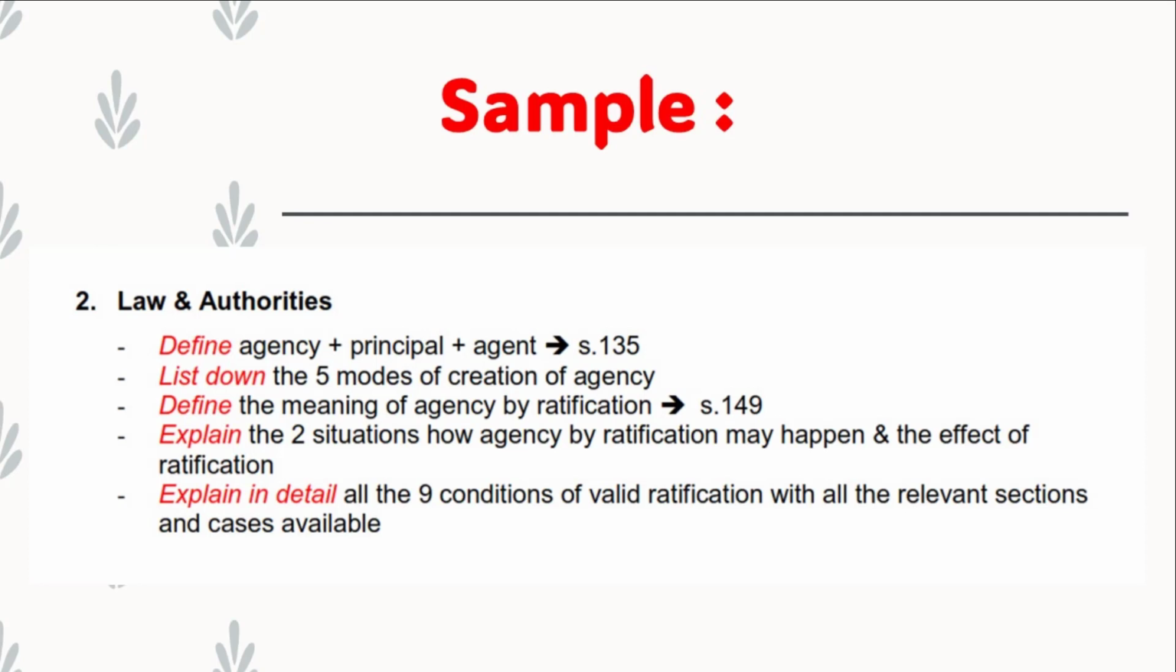So you have to explain section 149 where the principal has the option to accept or refuse the contract. What is the effect of the contract upon the principal? And then you have to explain in detail all the 9 conditions of a valid ratification with all the relevant sections and cases available. This is the sample, this is the answer scheme for the agency by ratification. This is the law and authorities which you should give in your answer.